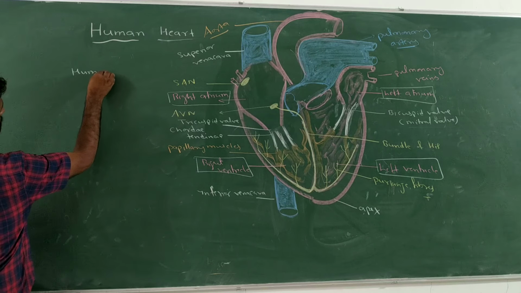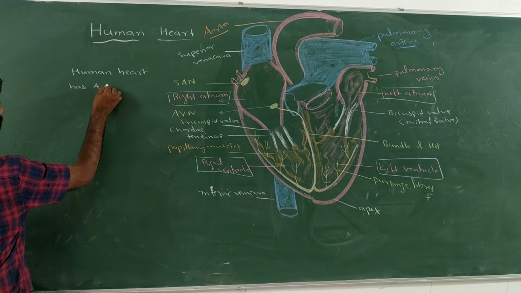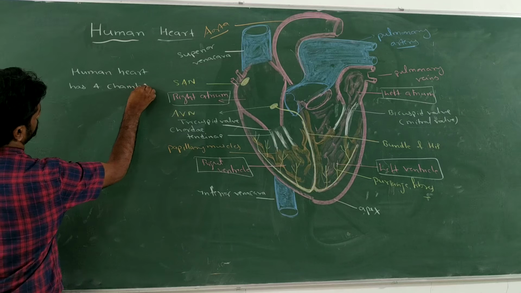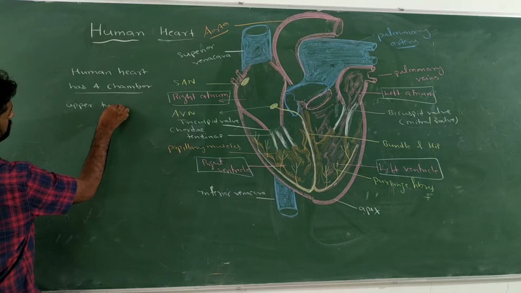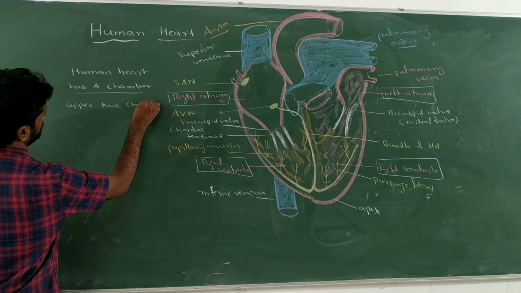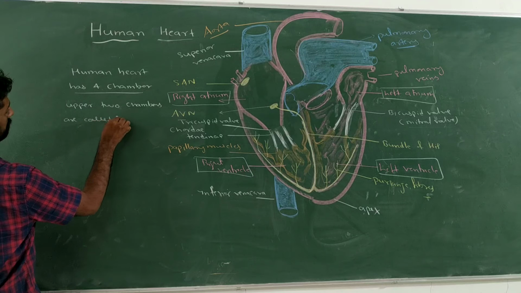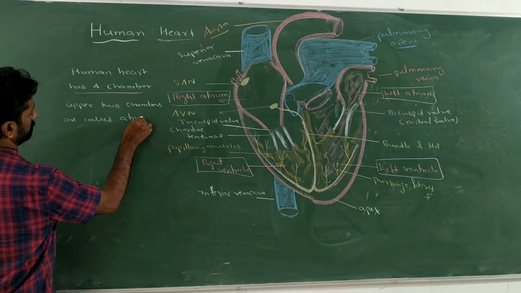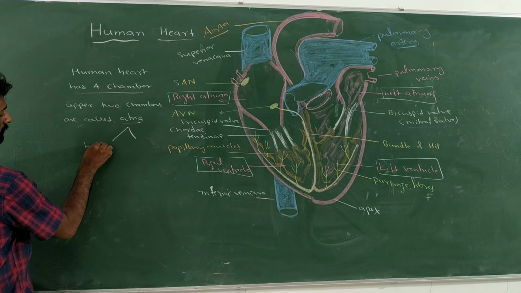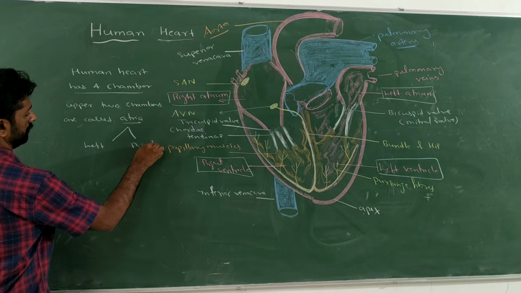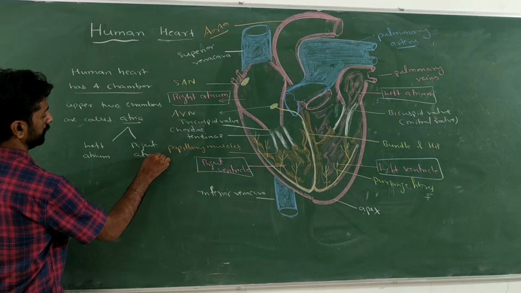So the human heart has 4 chambers. What are those 4 chambers? The upper 2 chambers are called atria. The plural form is atria. That is the left and right atrium. So the singular form is atrium.